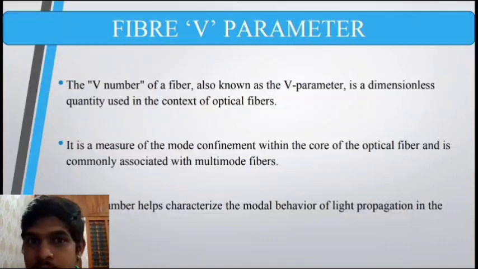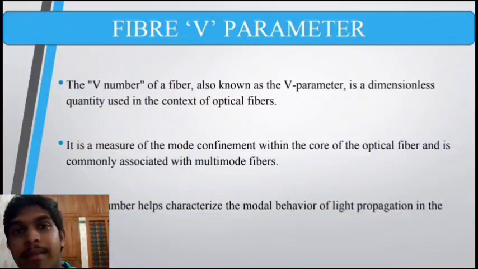So V is a dimensionless quantity, and it tells how many modes a particular fiber optic can support. The V number is given by 2 pi a by lambda into numerical aperture. Here a is the radius of the core, NA is the numerical aperture, that is root of n1 square minus n2 square, and lambda is the wavelength of the light which travels through the fiber optic. So a and lambda have the same dimension, so this V number is a dimensionless quantity.